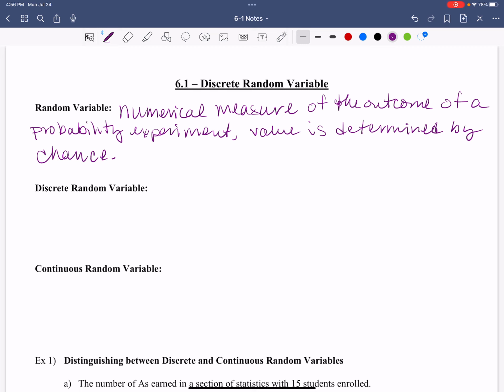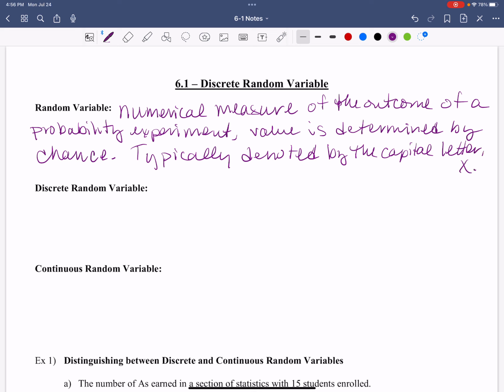Typically denoted by the capital letter X. All right, so it's a numerical measure. That's the key here, right? So it's a numerical measure of the outcome of a probability experiment, and the value is determined by chance. That's what makes it random. All right, that's the random part of that.